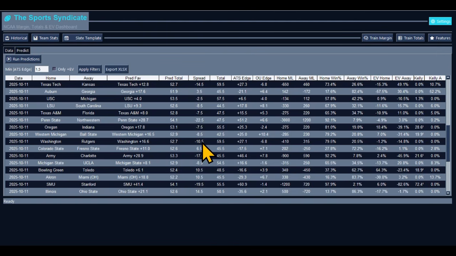Washington and Rutgers. Washington plus 16.6 points. Washington expected to win and cover. Take the under. We got an edge by 7. We got an edge by a touchdown. Take the money line on them too. You feel comfortable with that. Throw about 8 of these money lines in, that's giving you these high percentages. That's a hell of a parlay.